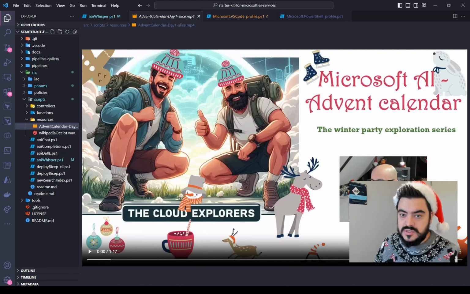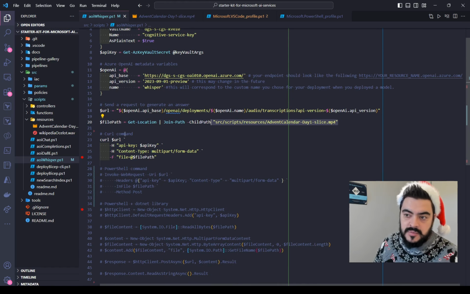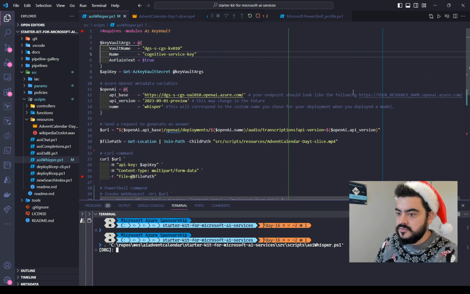So we will use Whisper to extract the text from a slice of this video. Why a slice? Because we have the limitation of 25 megabytes. So here I have the path for this file. And then here I have my curl command. So let's run this and see how it will look.